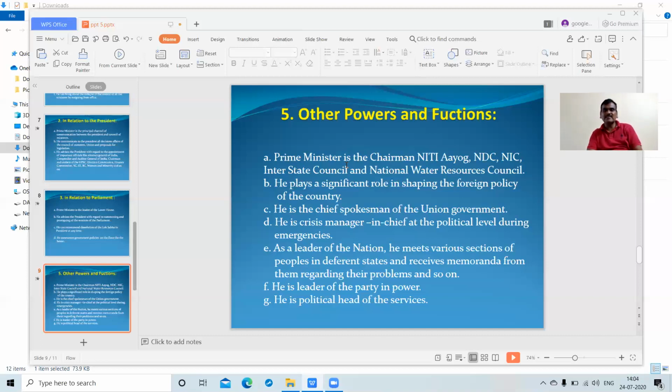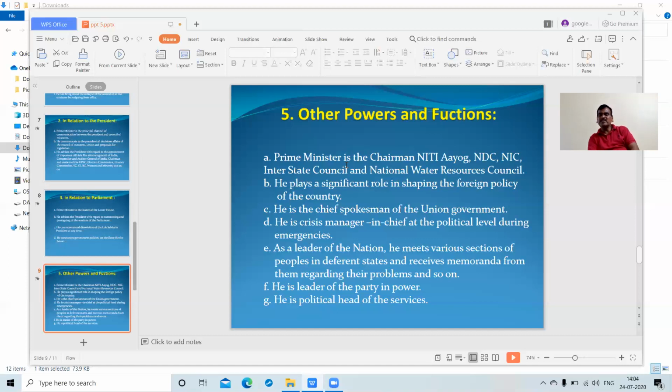And next, he is the crisis manager in chief at the political level during emergencies. In the constitution, we have seen Articles 352, 356, and 360. These are the national emergency, state emergency, and financial emergency. In certain kinds of emergency situations, the Prime Minister also acted as a crisis manager, as a crisis administrator, as crisis leadership. Like situational leadership, the Prime Minister has played a major role.